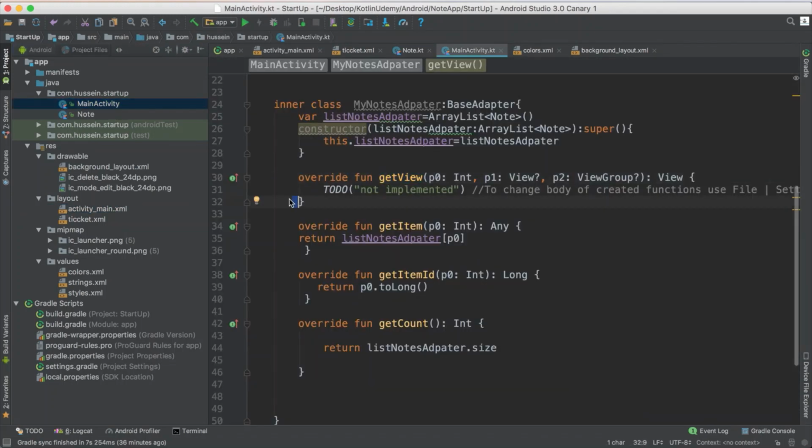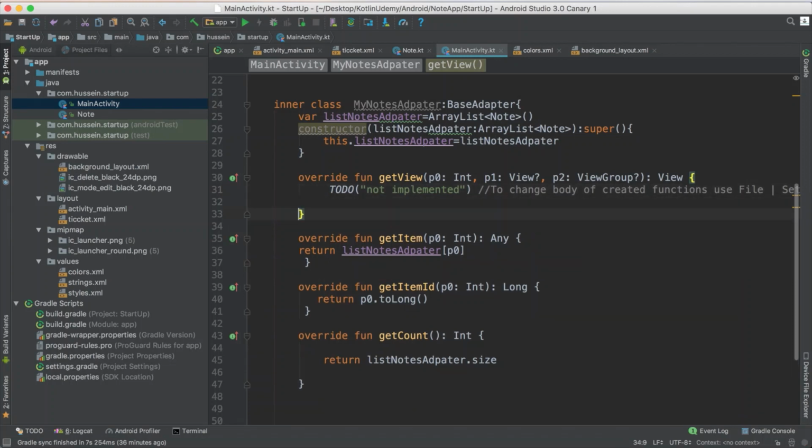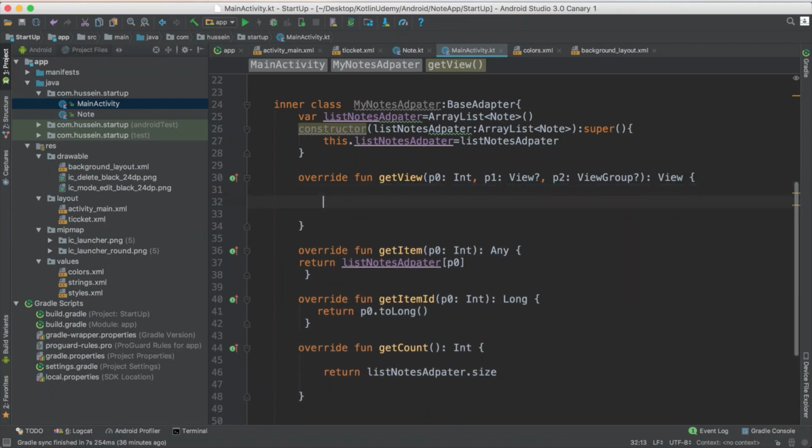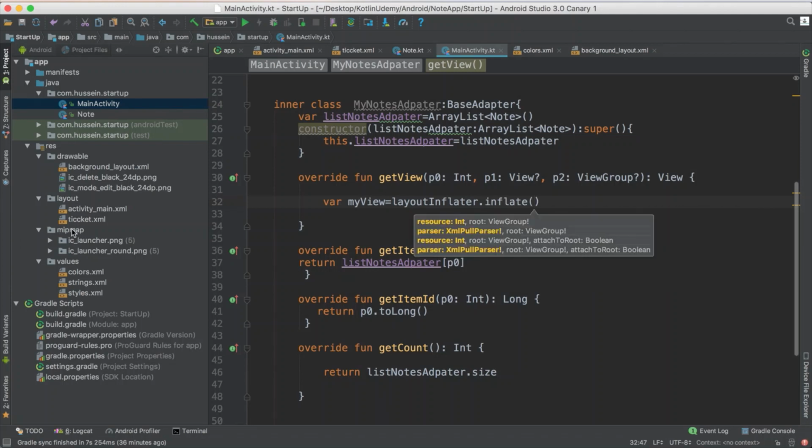So to connect the code and the view, I have to define something, and I name it my view. So I say layout inflater dot inflate. What does this mean? It means, hey, I want to fill this XML ticket with this code.